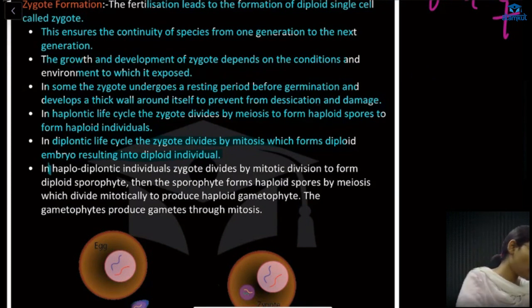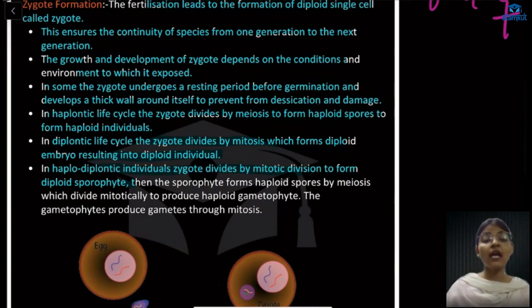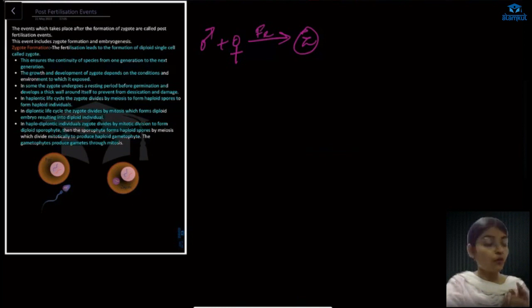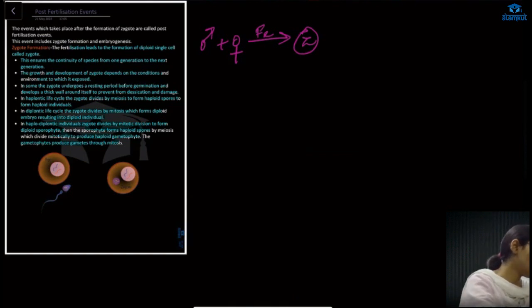Then in haplodiplontic individuals, the zygote divides by mitotic division to form a diploid sporophyte. From that sporophyte, haploid spores are formed by meiosis, which divide by mitotic division and form the haploid gametophyte, and that gametophyte produces gametes through mitosis. So this is the whole process of zygote formation: how a zygote is formed, and what its characteristics are in the diplontic, haplontic and haplodiplontic life cycles. Now we will see embryogenesis.